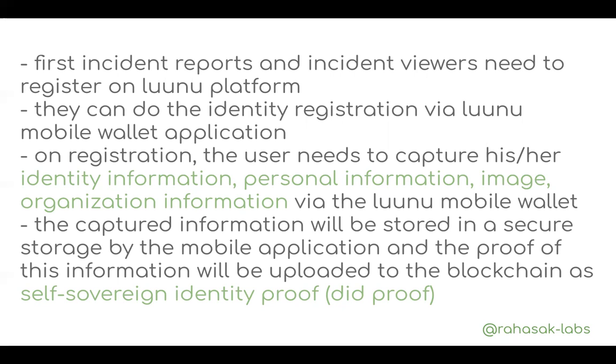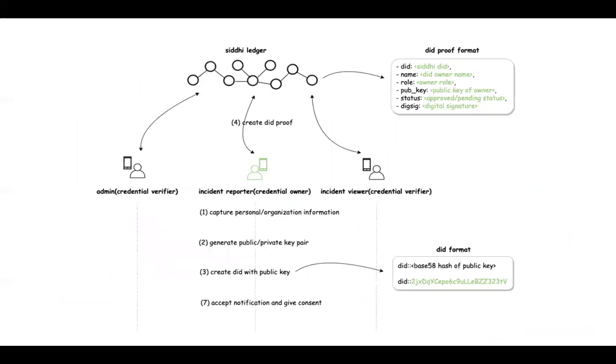On registration, the user needs to capture the identity information, personal information, image, and organization information via the mobile wallet. Then the captured information will be stored in secure storage on the mobile application, and the proof of this information will be uploaded to the blockchain as a self-serving identity proof. This is the place we incorporate self-serving identity. So this is the way it works.